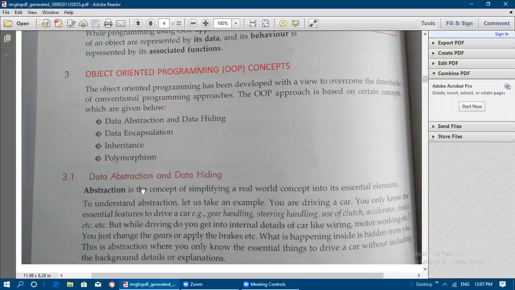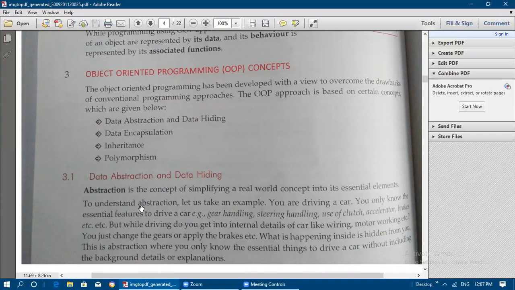Okay, we need to simplify. We need to reduce the real world concepts. So we should not know the explanations and details of one particular product. That is going to be simplified. That is known as abstraction. Abstraction means reduced form. It is the concept of simplifying or reducing a real world concept into its essential elements. Only the important elements alone will be shown to the user.